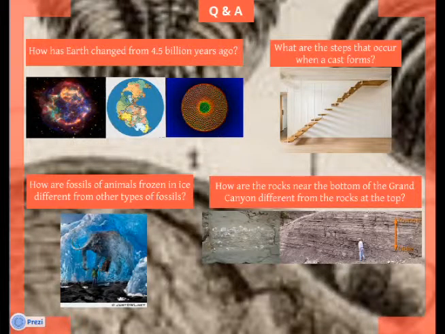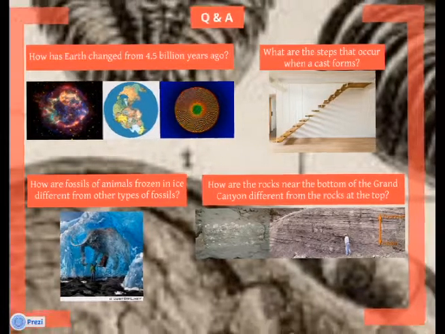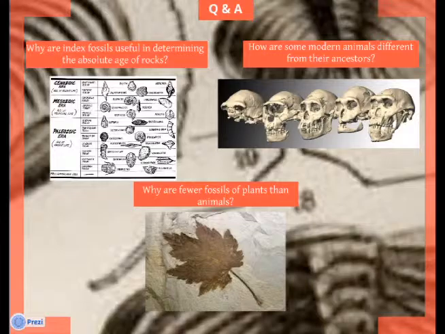How are the rocks near the bottom of the Grand Canyon different from the rocks at the top? The main difference is the layers in the bottom are the oldest, and the layers in the top are the youngest. Why are index fossils useful in determining the absolute age of the rocks? Index fossils are useful to determine the age of the rocks because they were formed at a particular time.